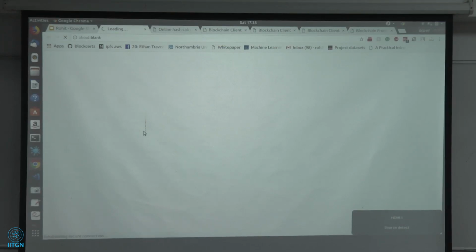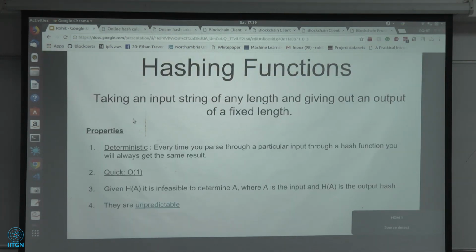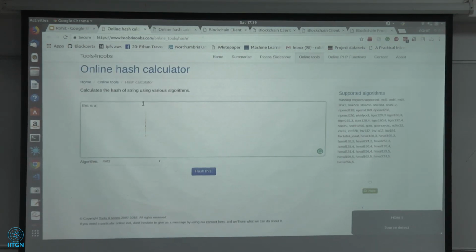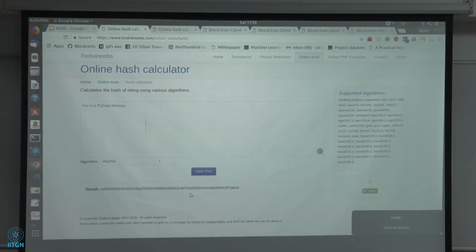Now they are unpredictable. What do I mean by it? I will show this by an example. I will write. They are unpredictable. I mean by this that this is a PyData Meetup. Okay, I have written this statement. Now let's calculate hash of it. Okay, so this gives me a hash. So this is the hash of this is a PyData Meetup line.